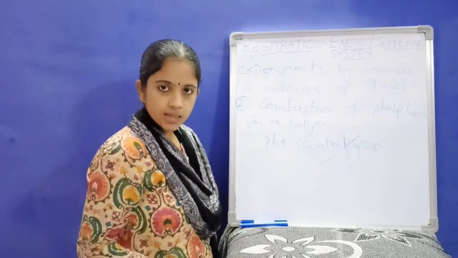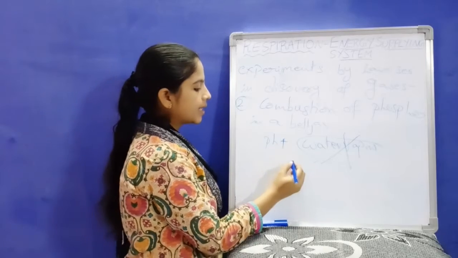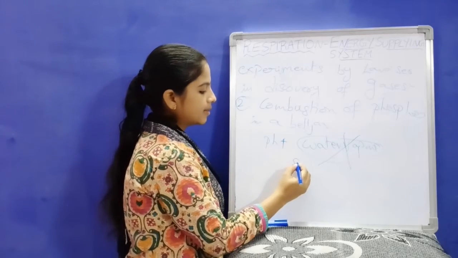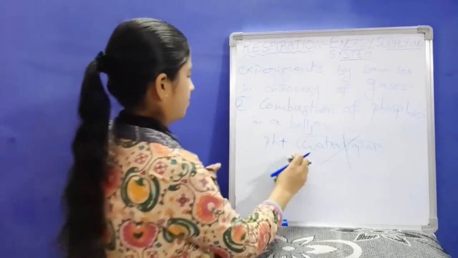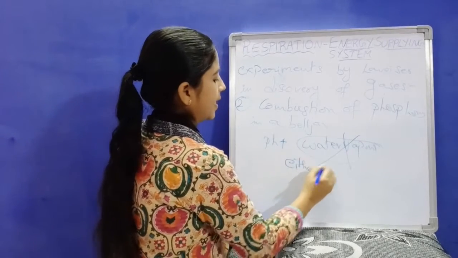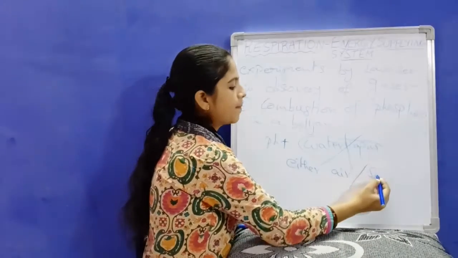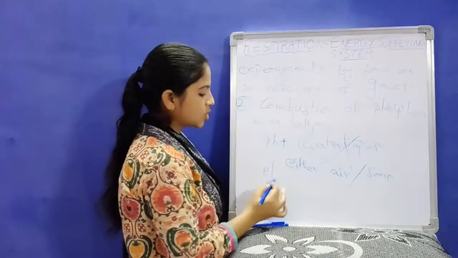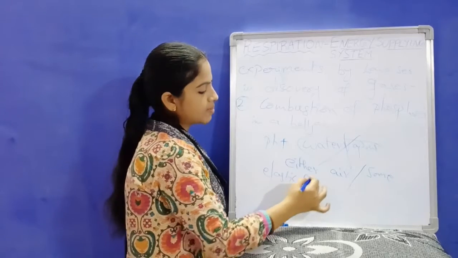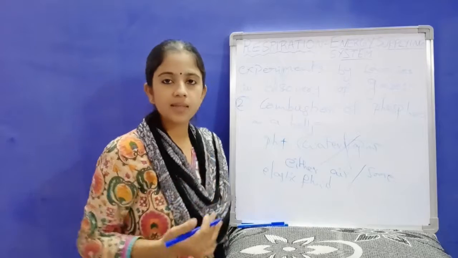Then what is it that helped? He gave that it is either air itself or some elastic fluid, some elastic fluid which is used for breathing.